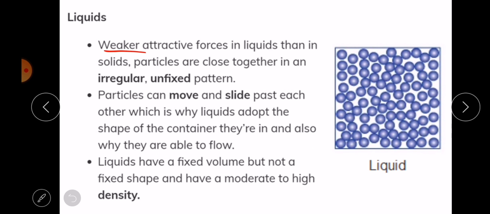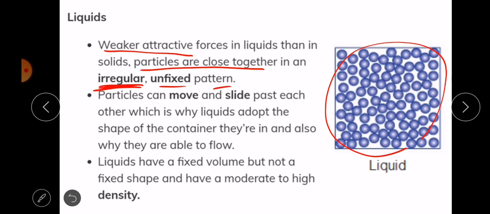Liquids, there are weaker forces of attraction in liquids than in solids. The particles are close together in an irregular, unfixed pattern. So the particles, you should note that they are still close together, but of course not as in solids, and they are irregularly arranged, just like you see here.